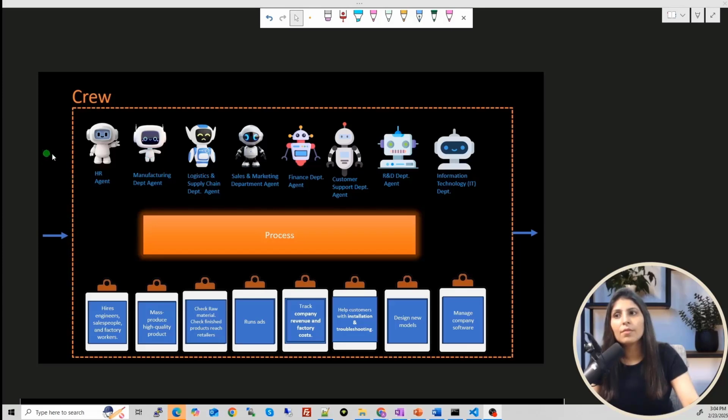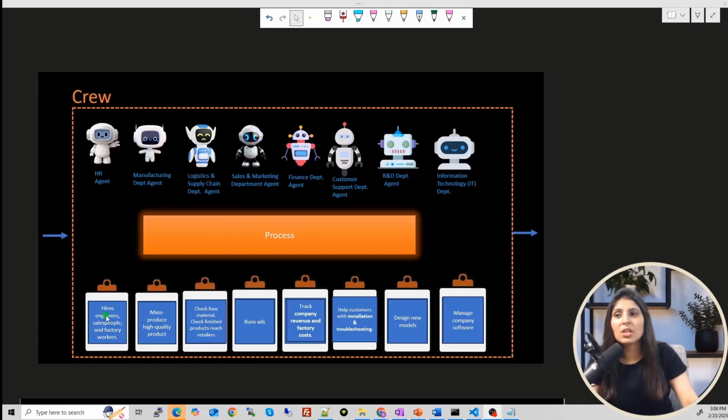In Creo AI, we have multiple agents. So these are the agents. We have a list of tasks like this. And then in the center, we have this process. The task of this process is to assign tasks to agents. Means which agent will perform which task and what should be the order of these tasks, right? That thing is handled by this process. And this overall structure, which I have discussed over here, is called Creo. So inside Creo, we have multiple agents, we have a list of tasks, we have a process.